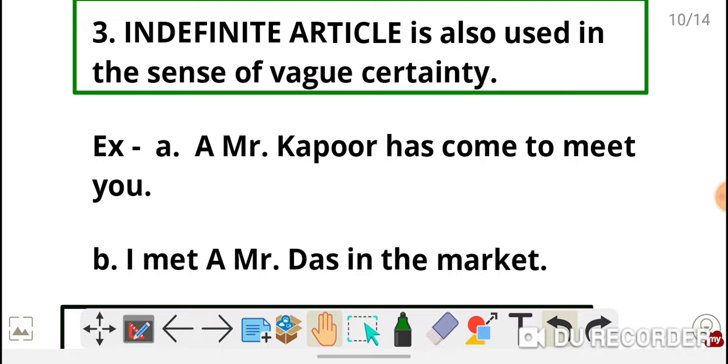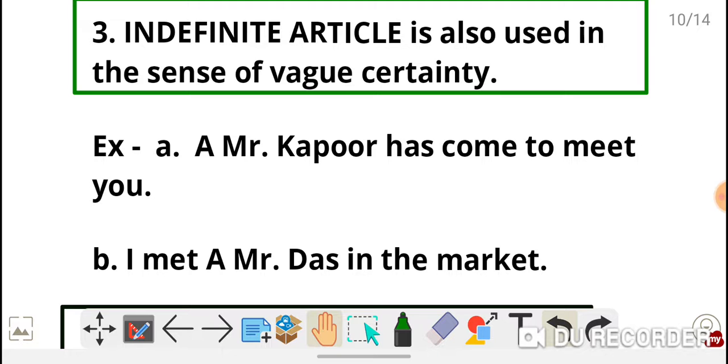He comes to your house to meet your father, and you meet him suddenly. You don't know Mr. Kapoor. So when he introduces himself, what would you say to your father? You would say, there's a Mr. Kapoor who wants to meet you.